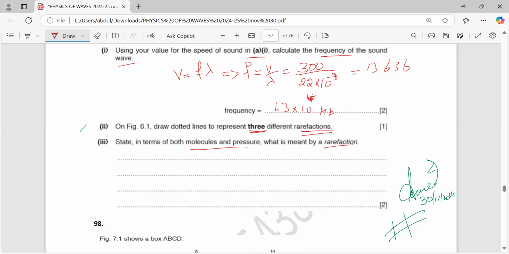Dear friends, any question you have in your mind, please feel free to ask me now. Yes, Maida. So there is always a rarefaction between every two compressions? Yes. Rarefaction is always between two compressions, whereas a compression is always between two rarefactions. Okay, then what's next?